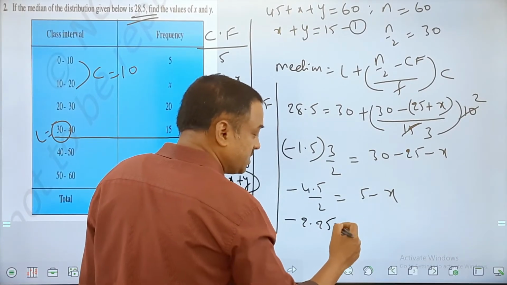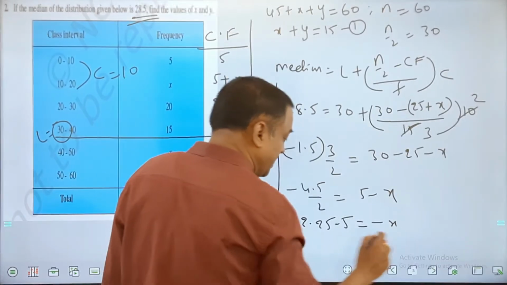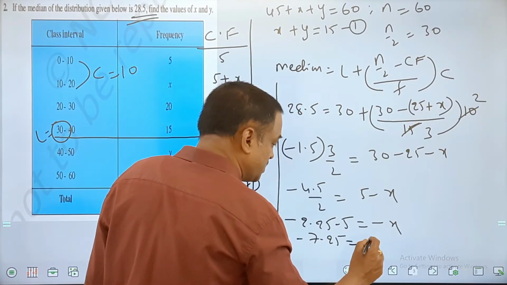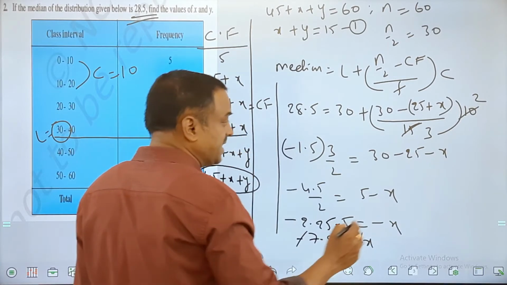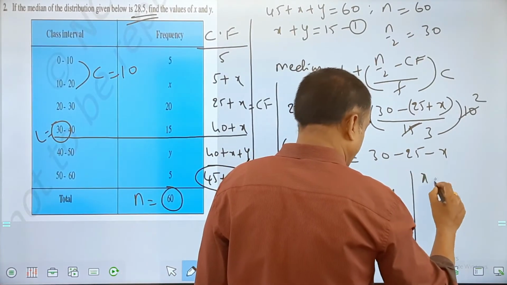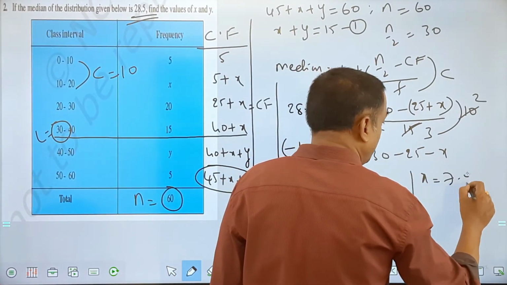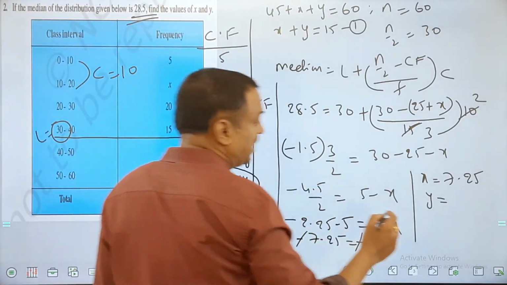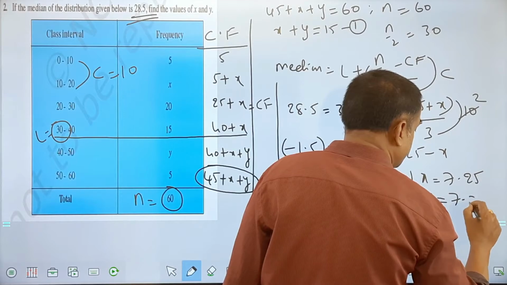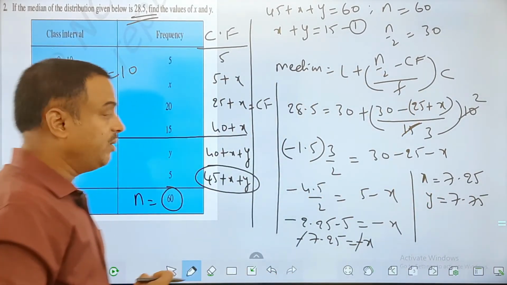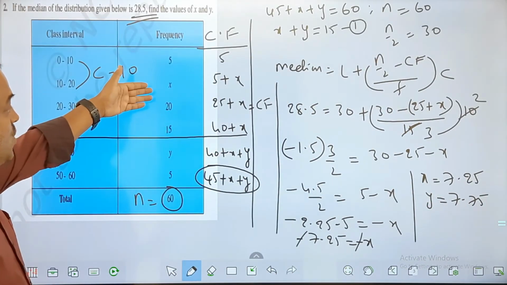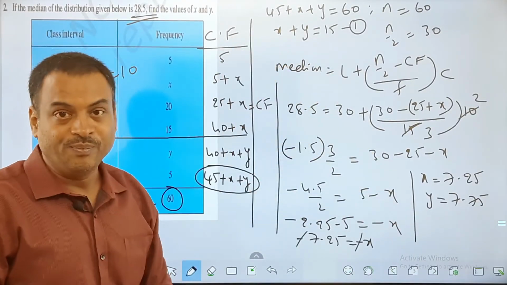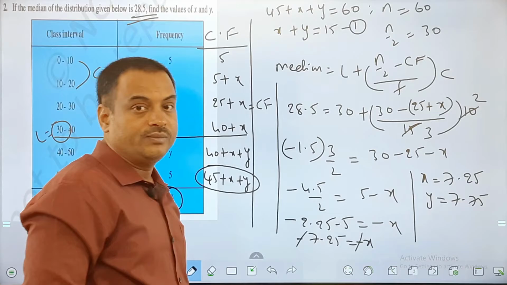Now 4.5 upon 2 is minus 2.25. This to the other side, minus 5 is equal to minus x, and this overall value is minus 7.25, which is equal to minus x. So minus minus gets cancelled. You get the value of x as 7.25, and based on the first equation, the other value here will be 7.75. The y value is 7.75. So my question was to find the value of x and y. You got the value of x and y using the first equation there. Okay, that's your question number 2.